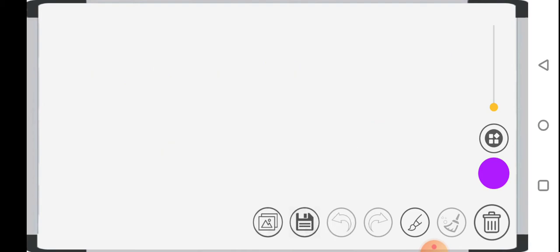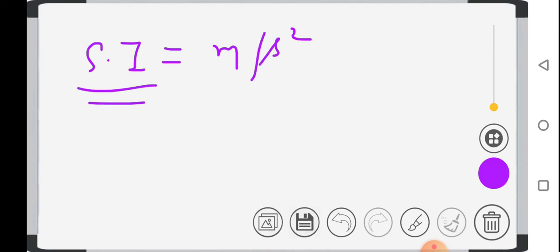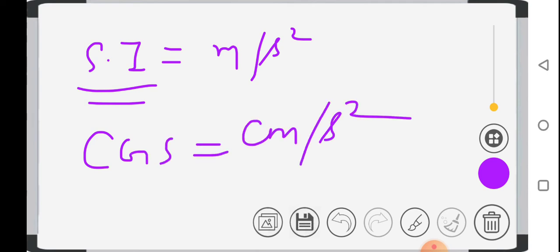Now one very important thing about acceleration and retardation is the unit. So the SI unit of acceleration is meter per second square. The same unit is for retardation also. And the CGS unit is centimeter per second square. SI unit is meter per second square, CGS unit is centimeter per second square. Okay. Now next